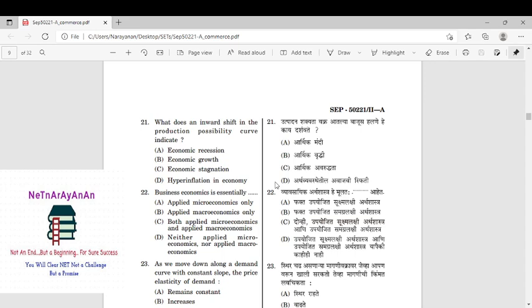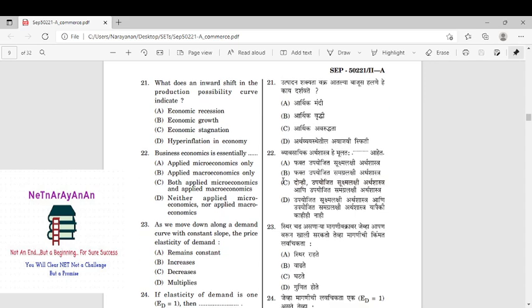If it is below, it shows the inefficiency. You can produce up to that level, either this or that. If you go above, it is not attainable, because you do not have the resources. But if you come below, it is because of underutilization of the resources. So inward shift is shifting below, that is a recession. It is not growth, it is not stagnation, and surely not hyperinflation. Right.